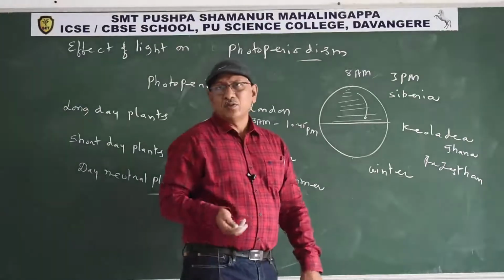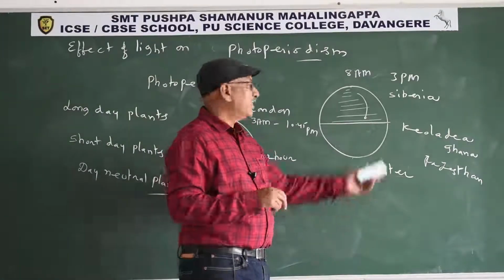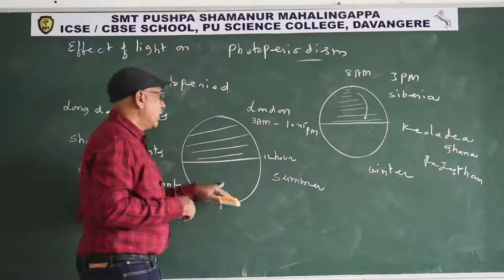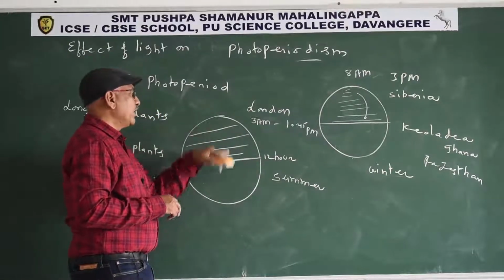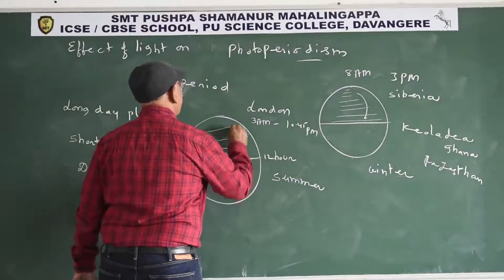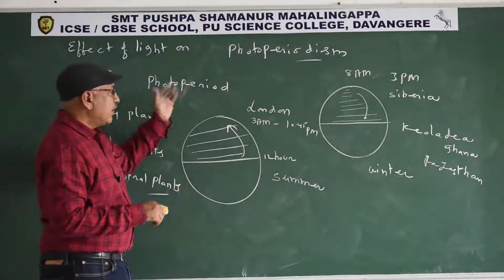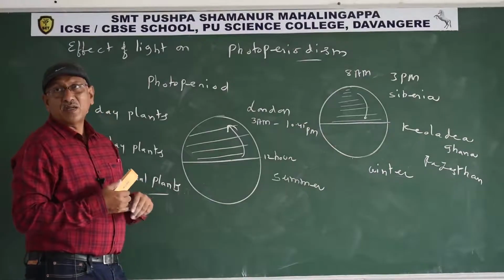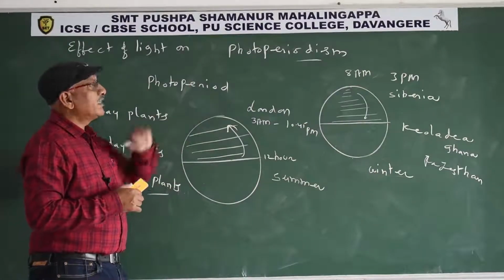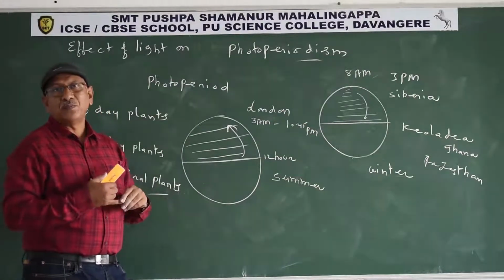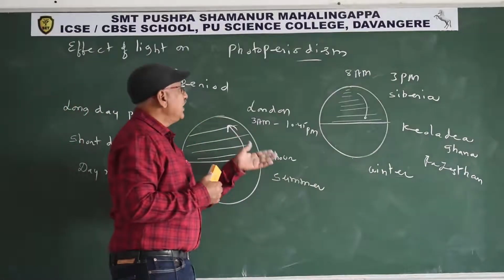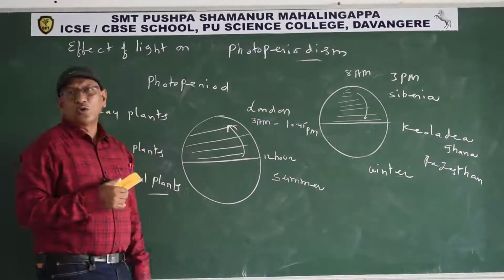So they reproduce. In the meantime, the season changes to summer. In summer, available daylight is more in Siberia. That's why birds from colder climates go back to their home during summer. So bird migration is an example of photoperiodism. Their migration is influenced by the change in the photoperiod.